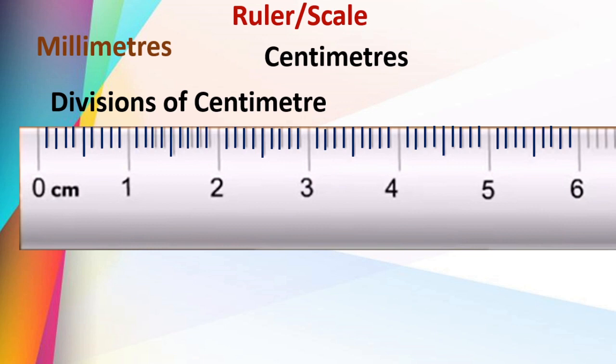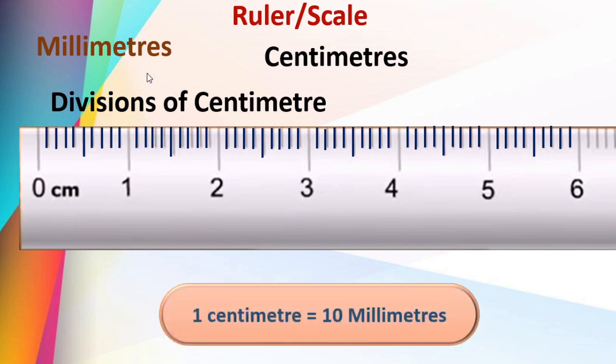Got this? In 1 centimeter we get 10 millimeters. Yes, 1 centimeter is equal to 10 millimeters. Millimeters are the smallest unit to measure length. Okay? When 10 millimeters come together, they make 1 centimeter. Got this? Okay. Now see here.